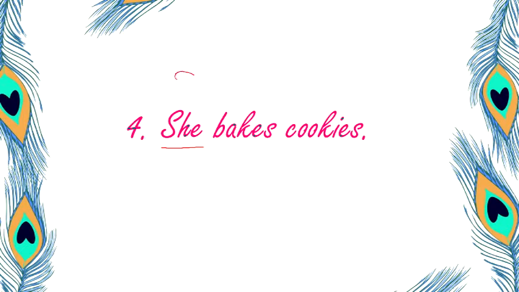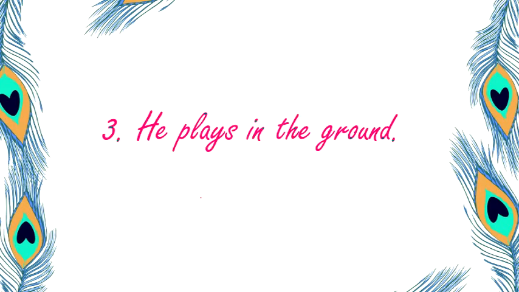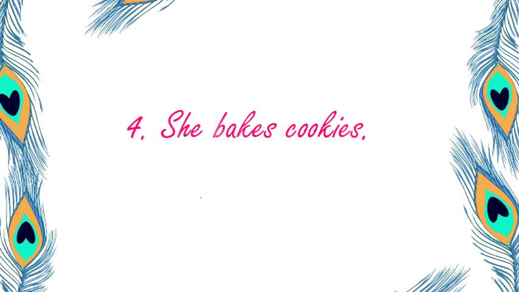Subject is she because it is the doer. Verb is bakes. This is your action word. And she bakes what? So the answer is cookies. So this is my object which is giving us the answer of the question what. So when we have an object which gives us the correct answer, the verb becomes transitive. Alright? Yes. Now let us see next.